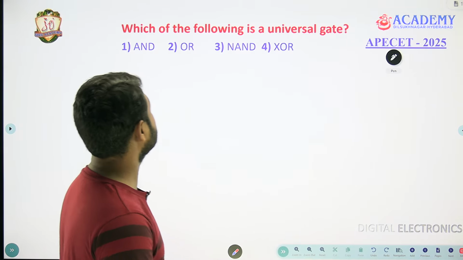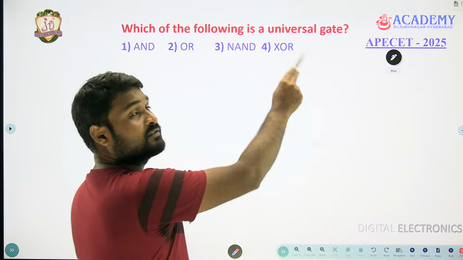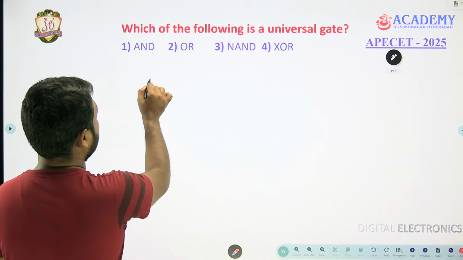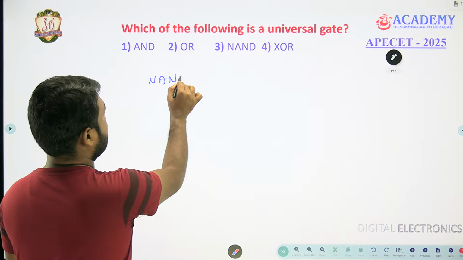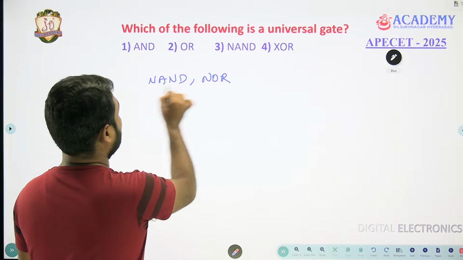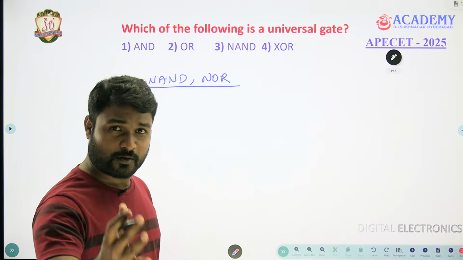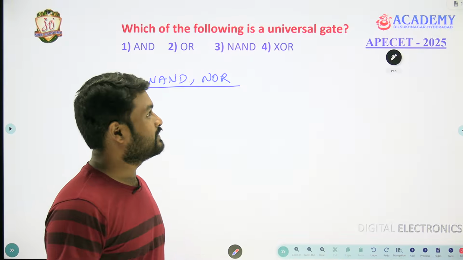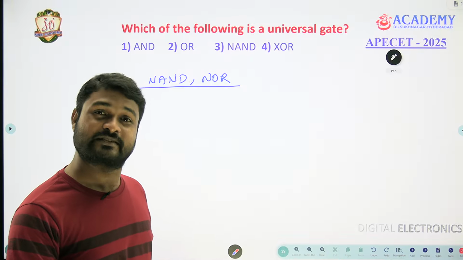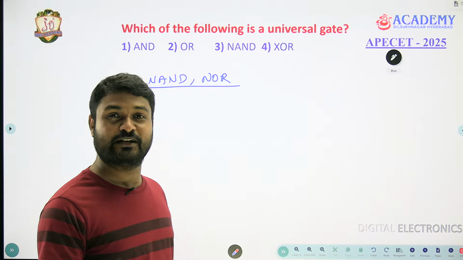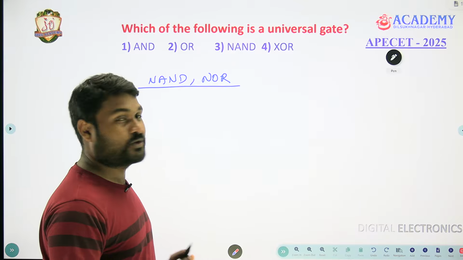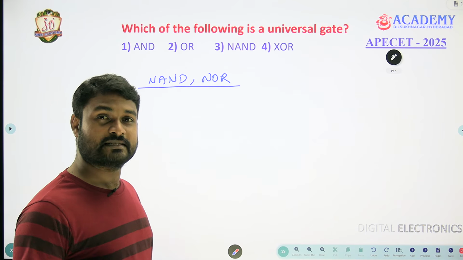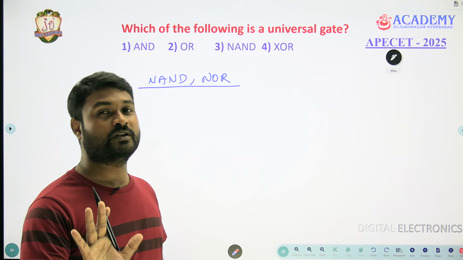The first question which is given: which of the following is a universal gate? Universal gates are NAND and NOR as per your diploma level. There may be other gates which are universal, but they are not included in your diploma syllabus at all, so you need not worry about them. In our syllabus it is given that NAND and NOR are universal gates.